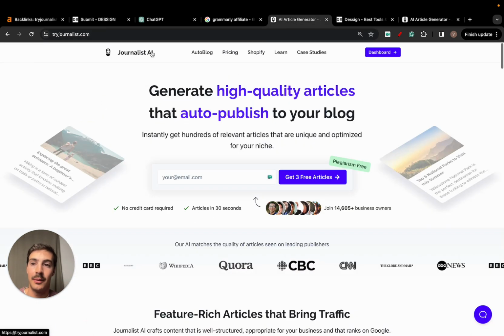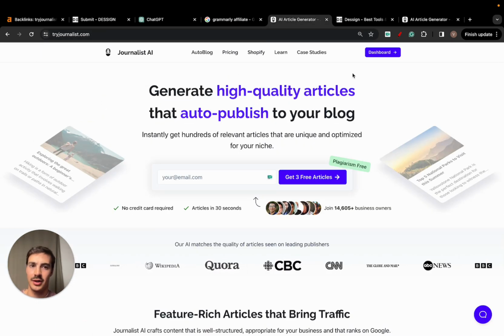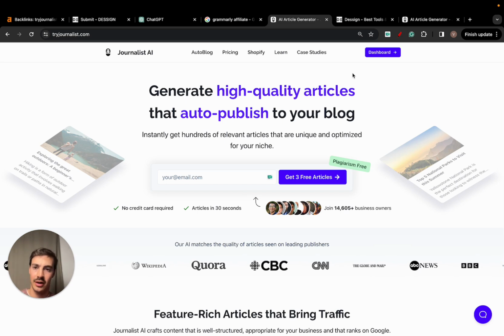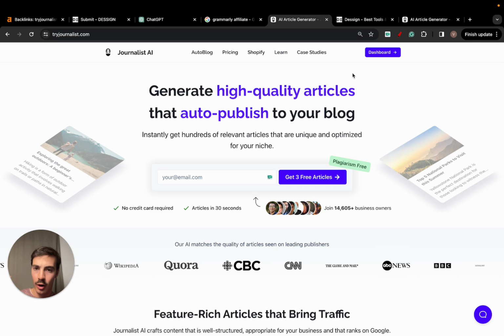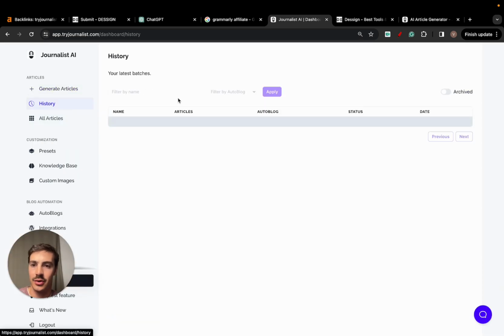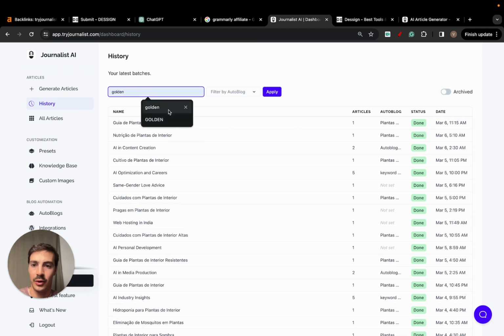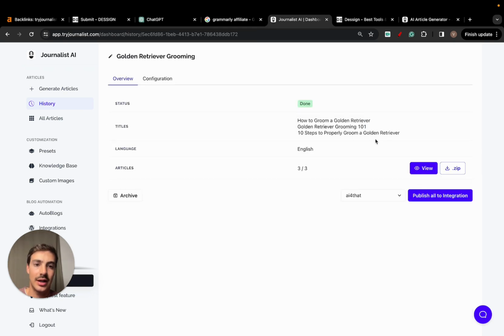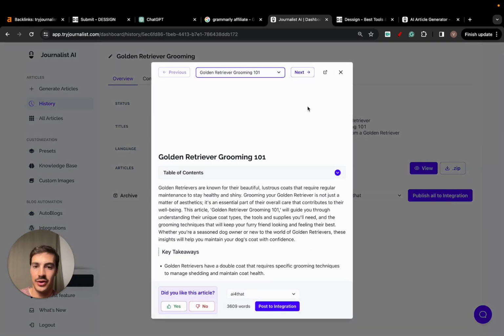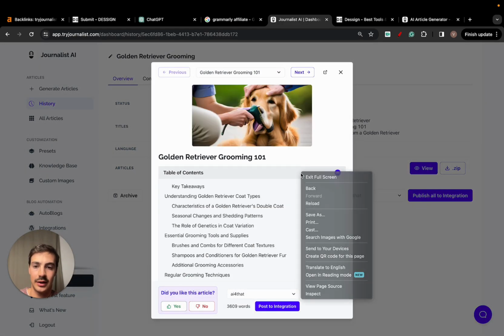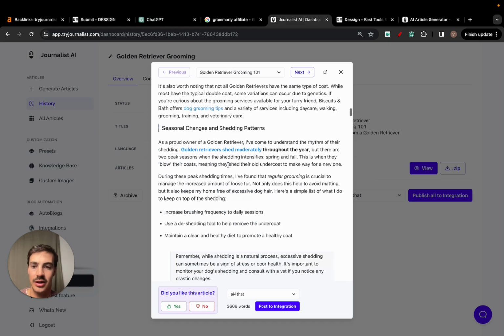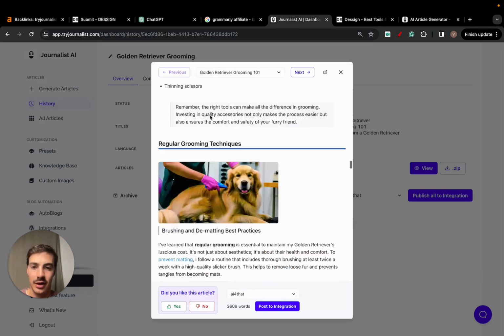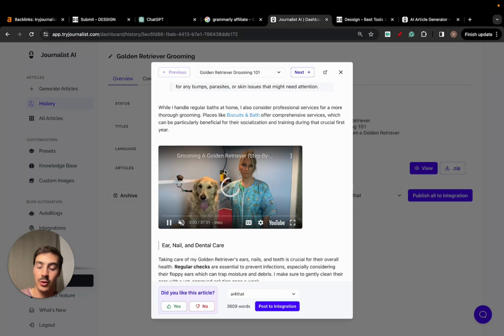It's pretty cool. It essentially automates your on-page SEO process, because if you're into SEO, there's off-page, on-page, and technical. Off-page is link building, technical is like schema markup and meta tags and all that. On-page is the article writing, and I can show you real quick how these articles look. If we go here to history and type golden, because I did generate a couple of articles in the golden retriever niche, open this up. Essentially, this writes articles like the ones you see here with featured images, proper tables of contents, proper content structuring with in-article images, internal links, external links. There's also videos that are tailored to what the content is about.